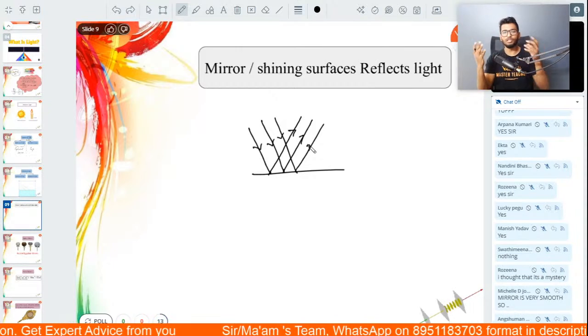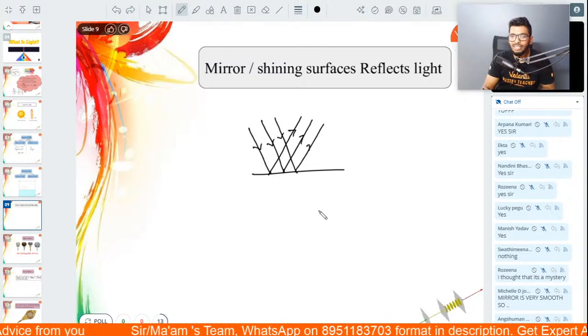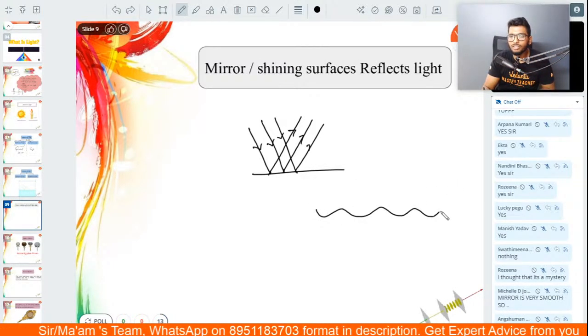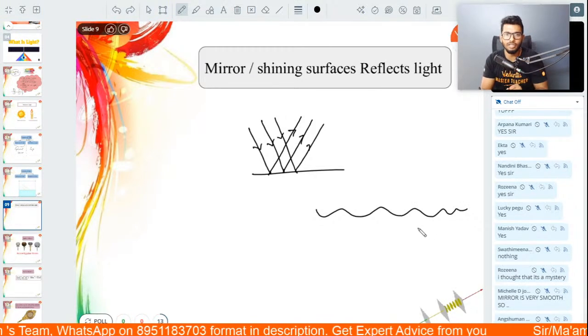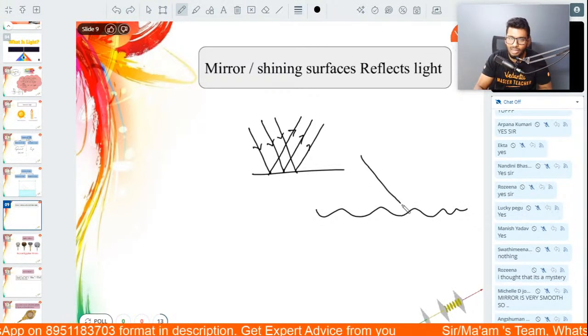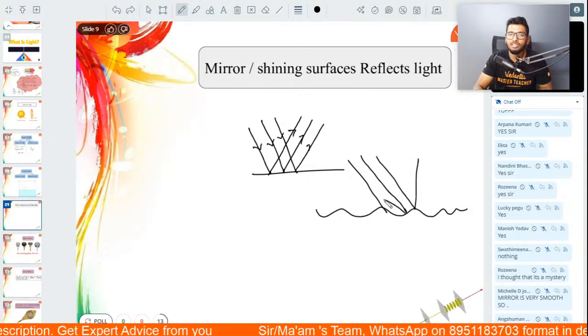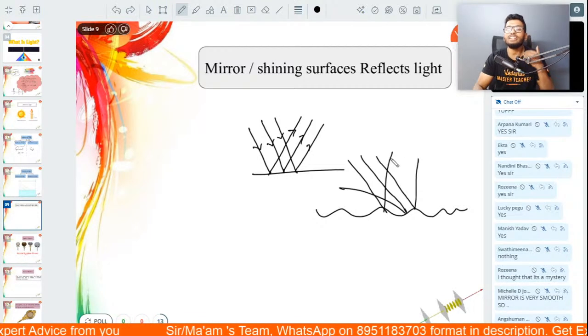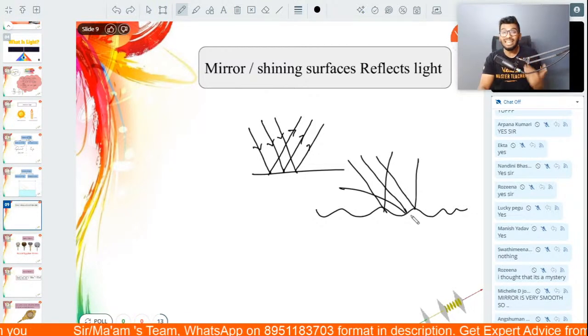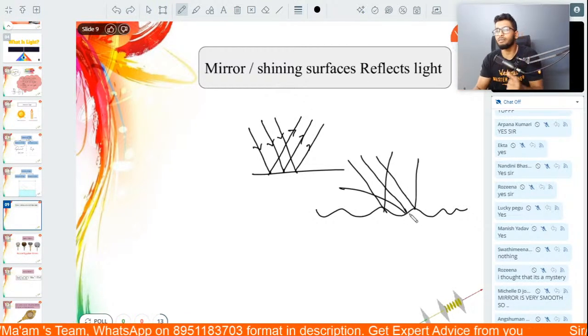But my face, this wall, all of these are irregular surfaces. It's not a polished surface, right? So when light falls on it, light tends to reflect at different angles, because of which you're not able to see the image.